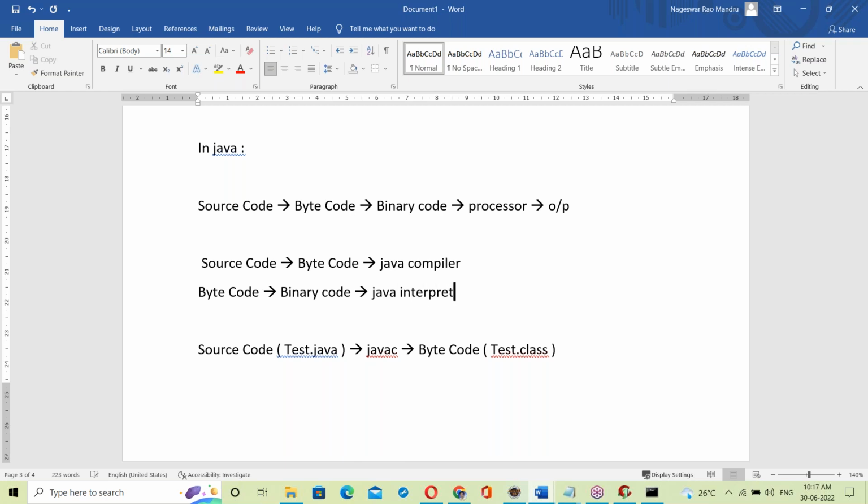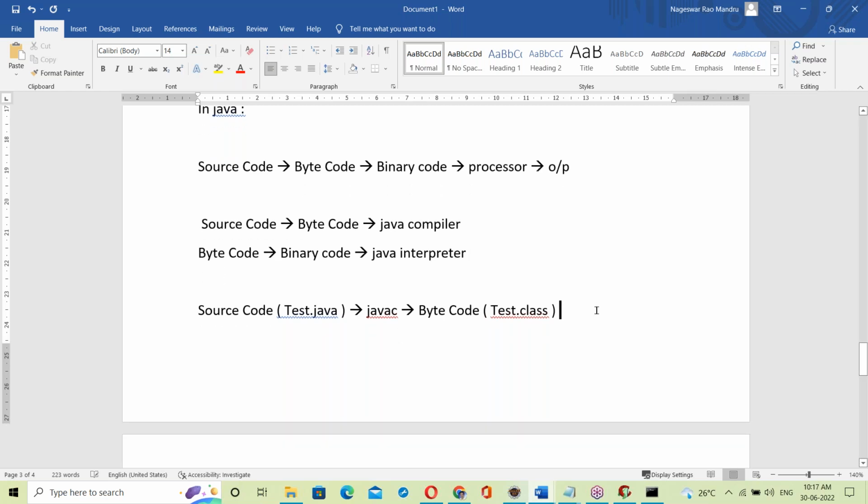Now the bytecode file is given to the Java interpreter, which takes the .class file and converts it into binary code. The result is binary code, right? That binary code is given to the processor, and only then is output generated.